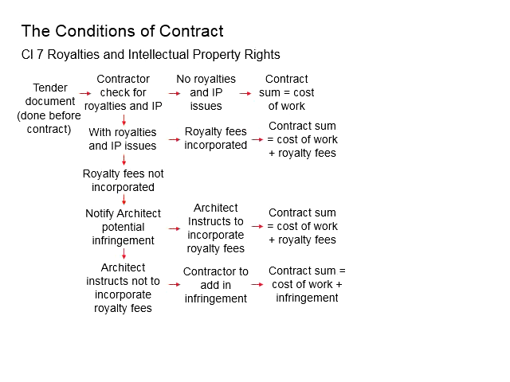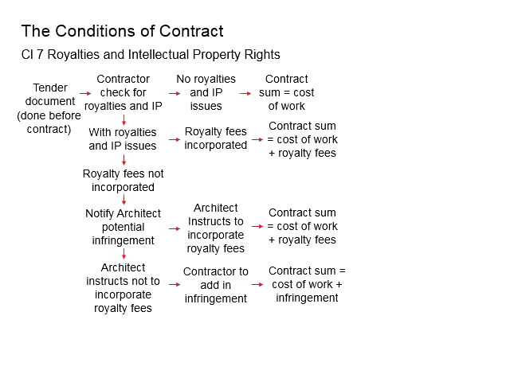Now we wait for the response from the architect's side, representing the employer. Let's say the architect instructs to incorporate the royalty fees. That means the contract sum will be the cost of the work plus the royalty fee, and the case is closed. Let's say it has been made clear that they do not wish to pay for the royalties.